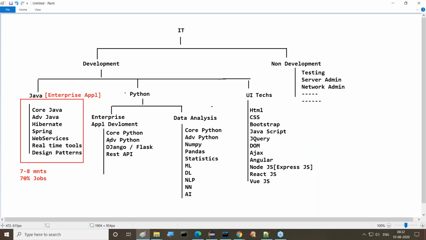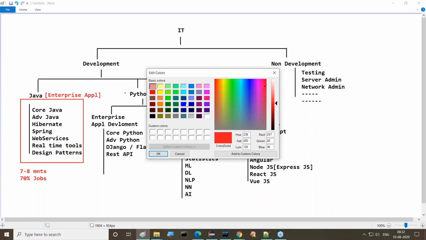Right, sir. Good. Then let's come to Python. Two parts are available: enterprise application development, and the other one is data analysis. Two parts exist here. Now let's observe this clearly. What about these two parts?